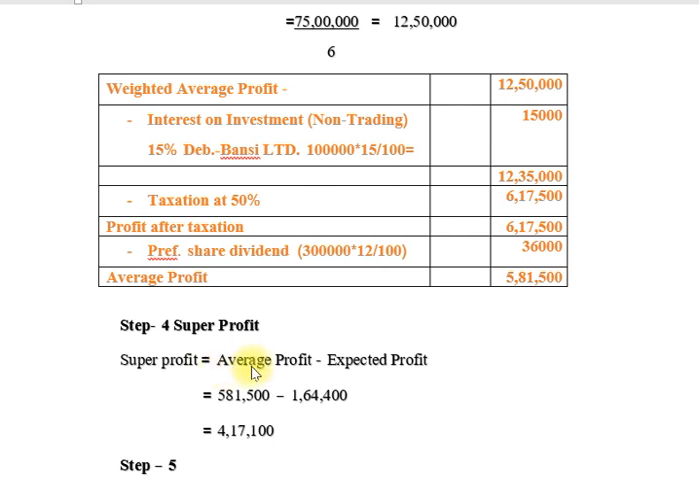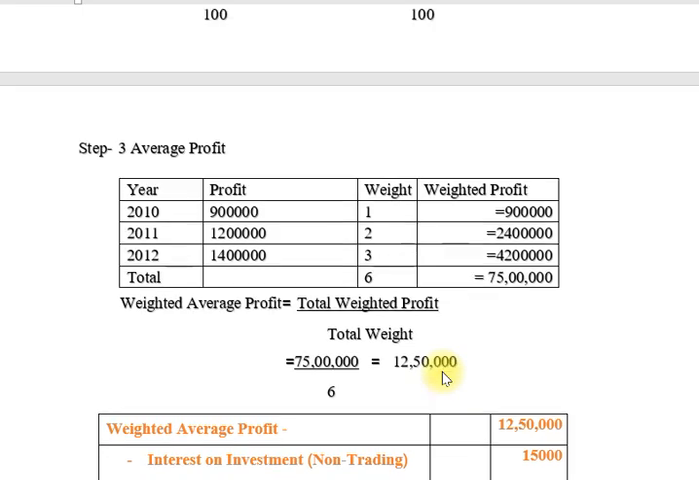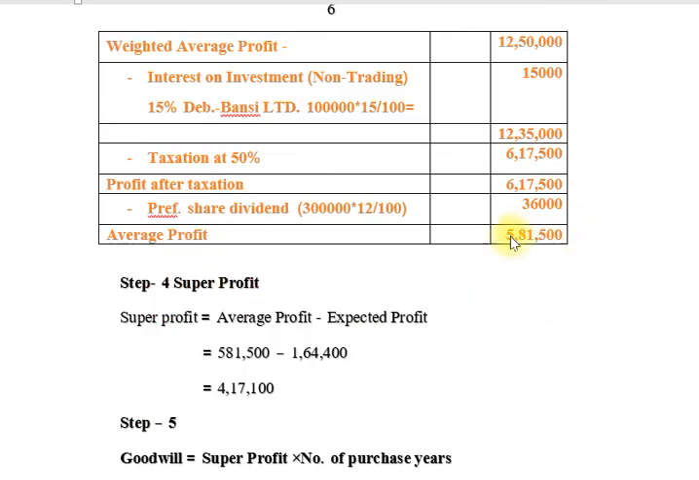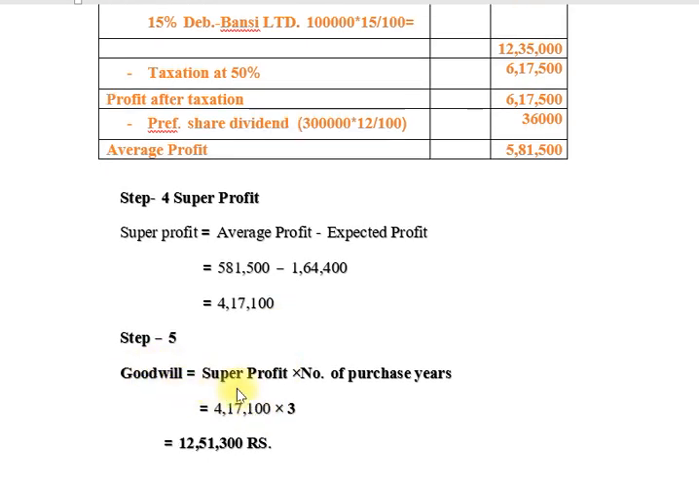So super profit is equal to average profit minus expected profit, which is 5 lakh 81,500 minus 1 lakh 64,400. Now the super profit is 4 lakh 17,100 rupees, the difference between our expected profit and our average profit. So now super profit is 4 lakh 17,100 rupees. Now in the last step, goodwill is super profit multiplied by number of purchase years.